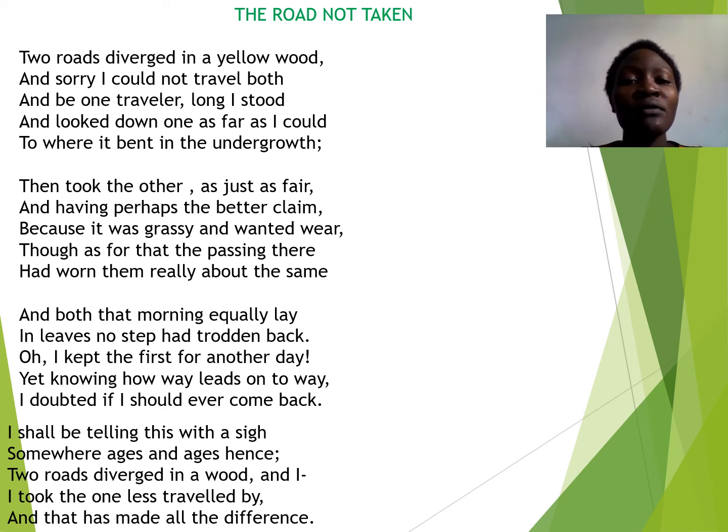So we are coming to the objective whereby we are going to read a poem, and the poem that you are going to read is The Road Not Taken, and this poem has been written by Robert Frost. So we are going to read this poem and try to analyze it, as we identify the various styles that are present in this poem, The Road Not Taken. So let me read this to you.